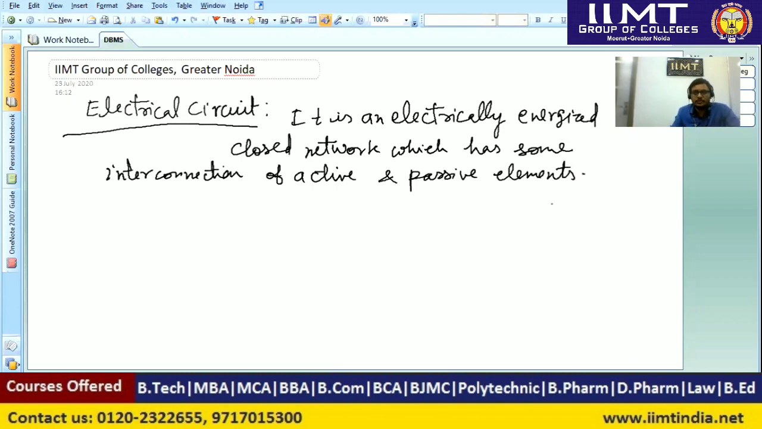So here I have used the word electrically energized, means there should be some source, current or voltage sources, and the network should be closed because current flows in a closed network. So these things should be taken care of, and that means we can conclude that all networks cannot be a circuit, but a circuit is a network, but converse is not true. So an electrical circuit is a network, but converse may not be true.